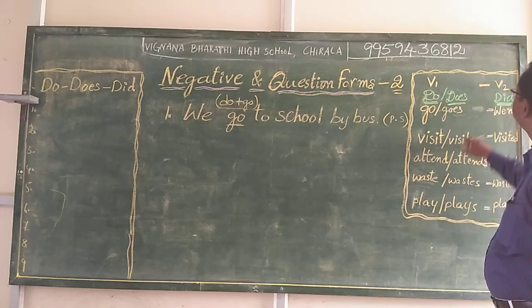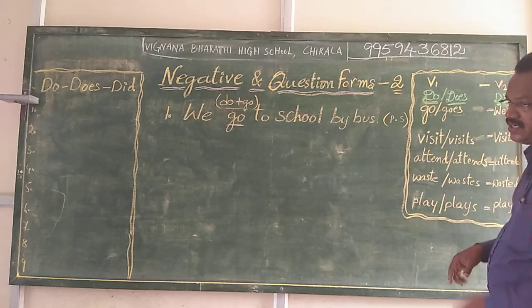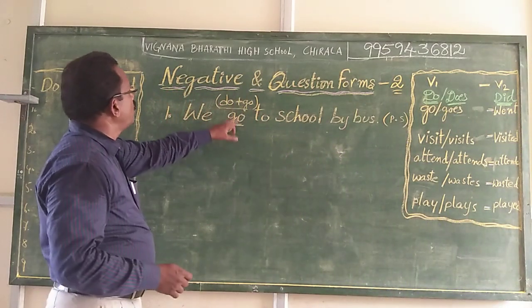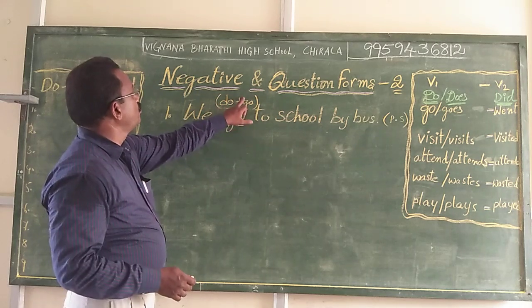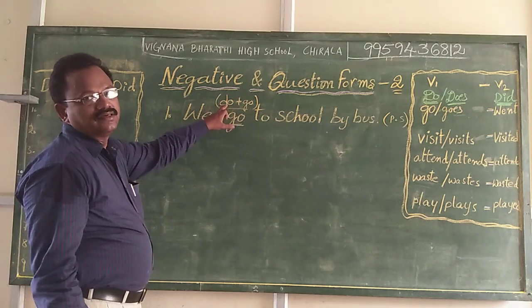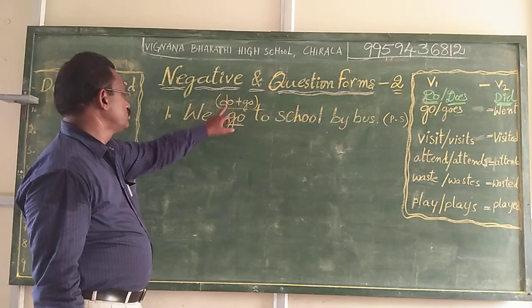Do. Visits, does; goes, does, like that. According to the list you can understand. First, now we see this go. What does it mean? Do plus go. What is the implied helping verb in the main verb go? Do.